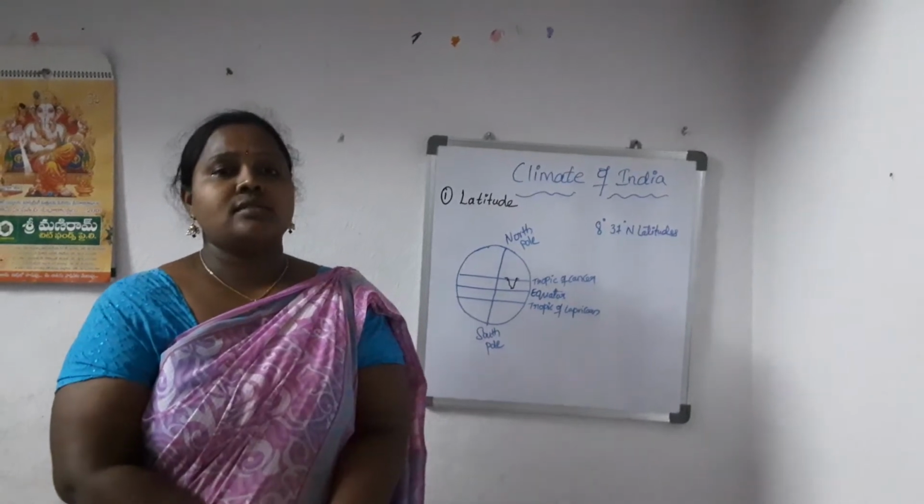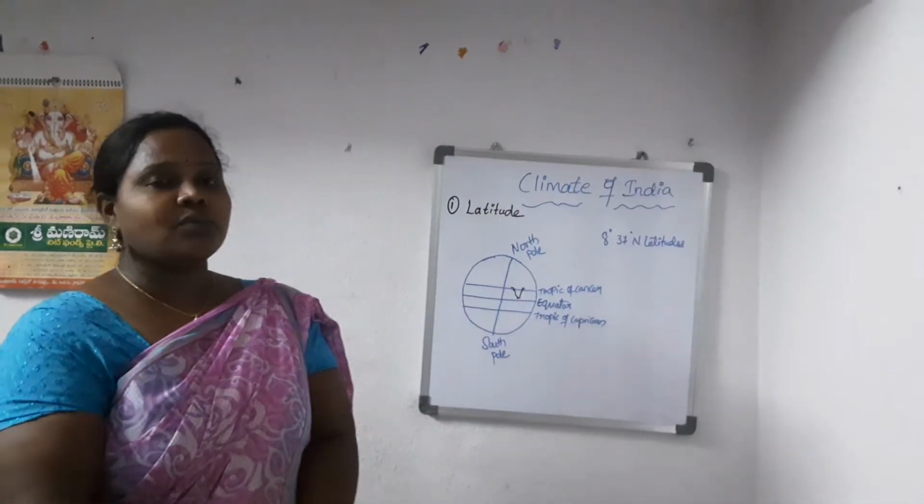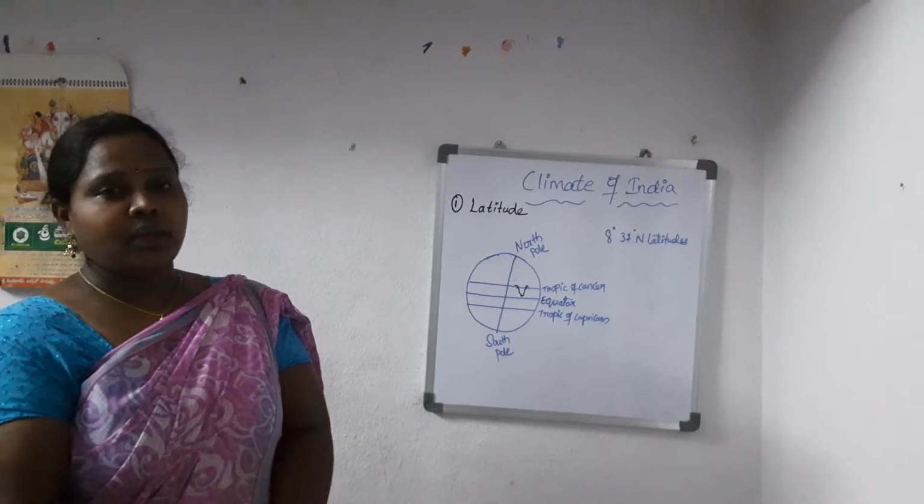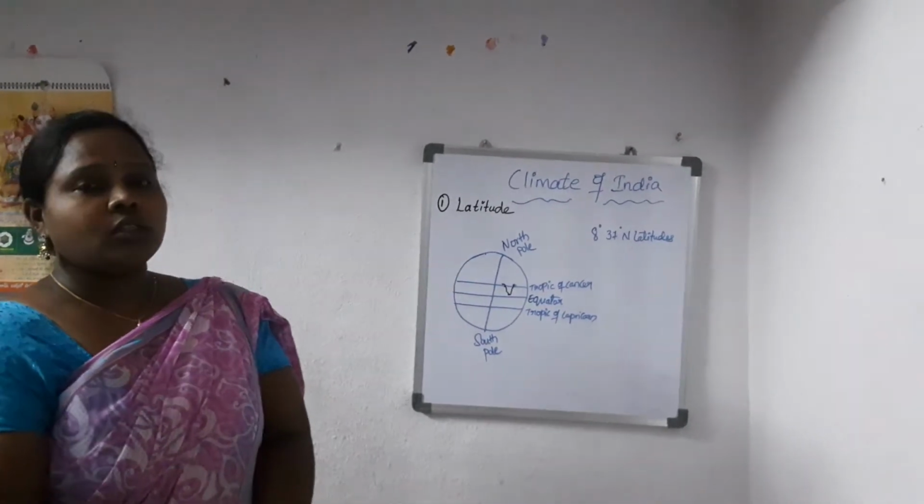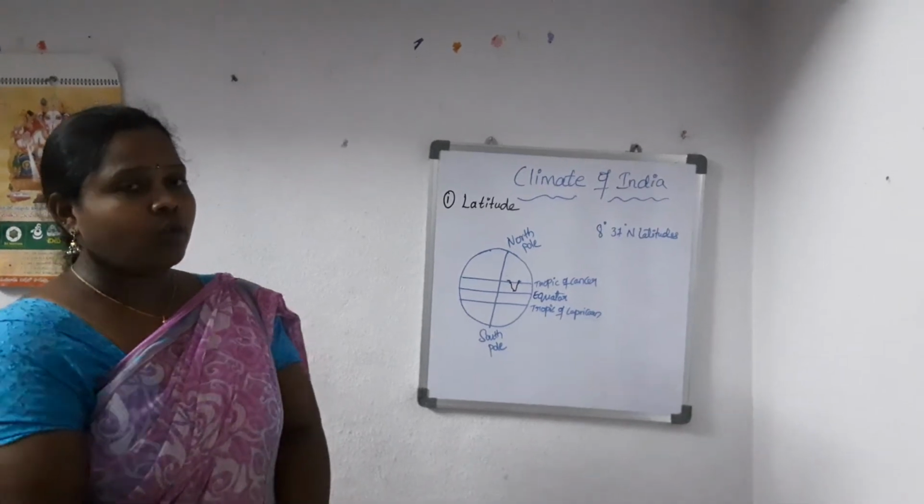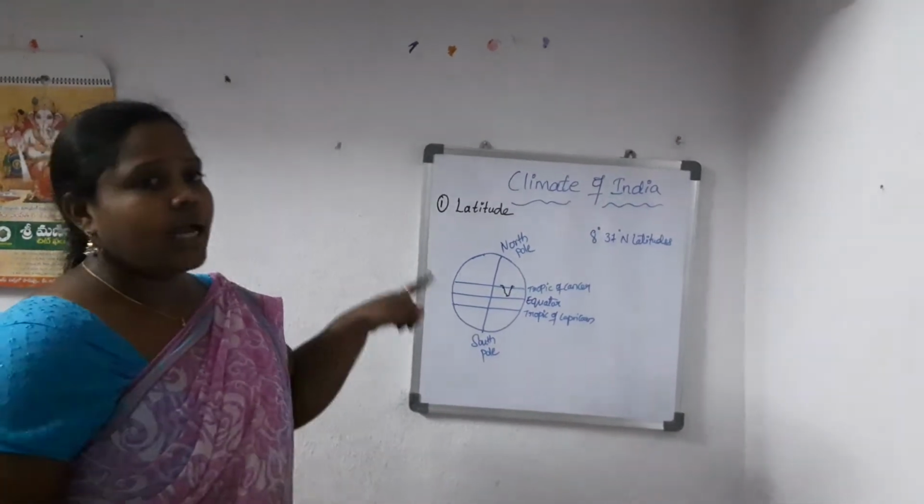In our last class, we discussed the various factors that affect the climate. They are also known as climatic controls. What are the various factors that affect the climate? We have four factors, and the first one is latitude.